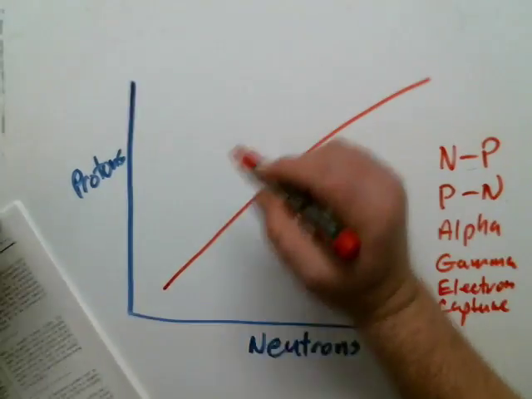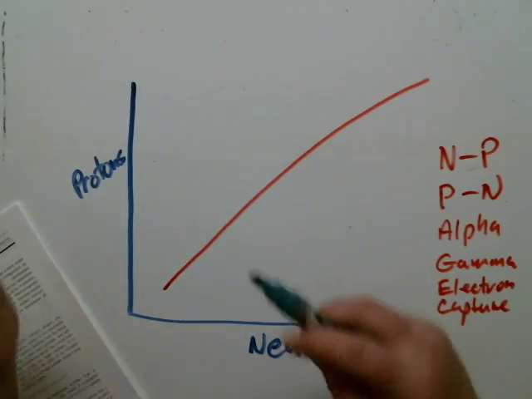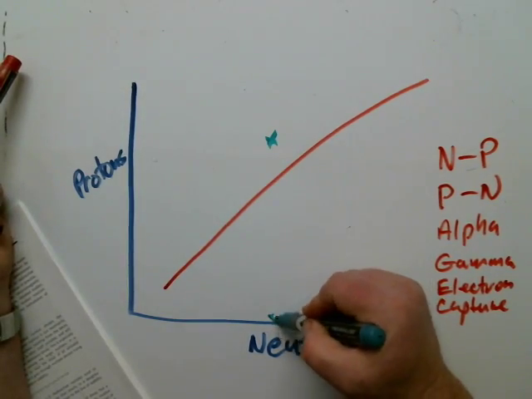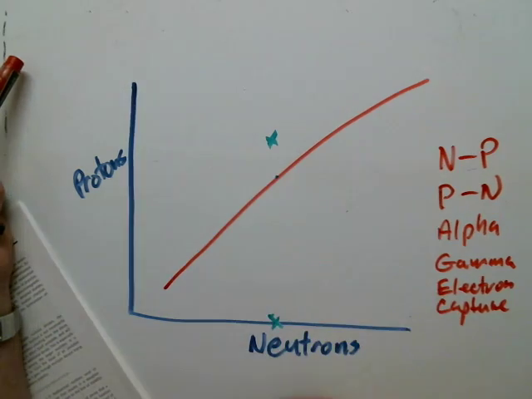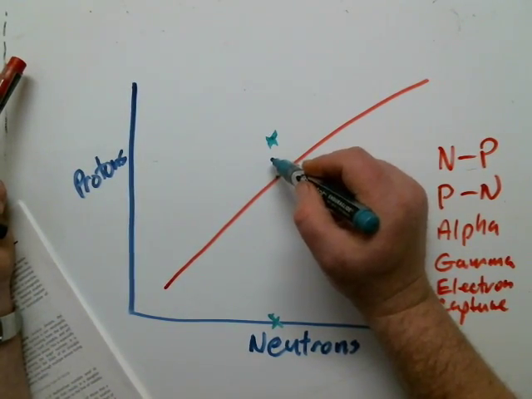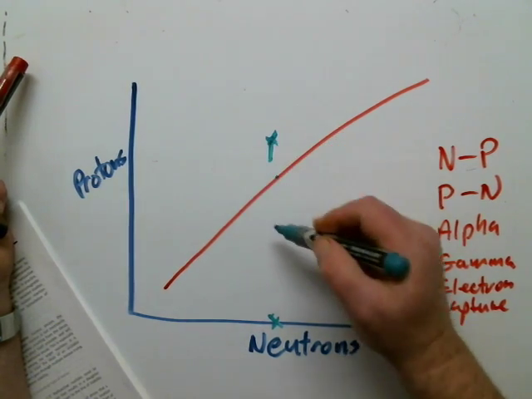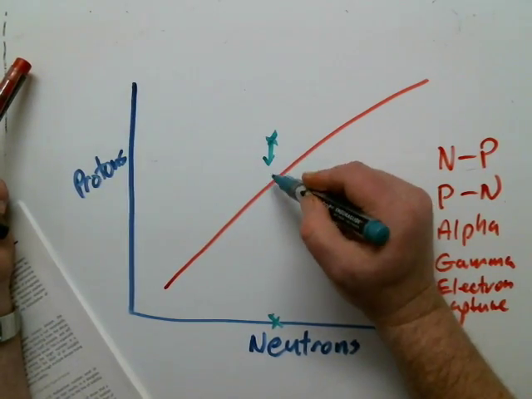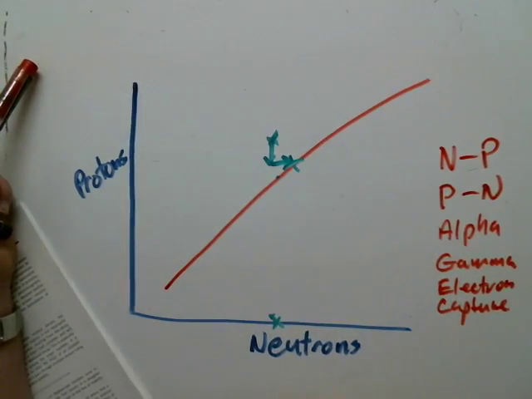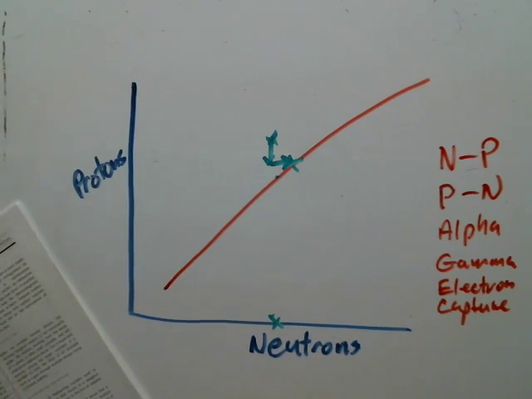So let's say I have an isotope of an element that's right here. Well, obviously, for this number of neutrons, it would like to be here. It's proton heavy. So what would happen if some sort of decay turned one of its protons to a neutron? It would have one less proton, so it would go in that direction, and it would have one more neutron. And look, if I'm up here, I want to turn a proton to a neutron.